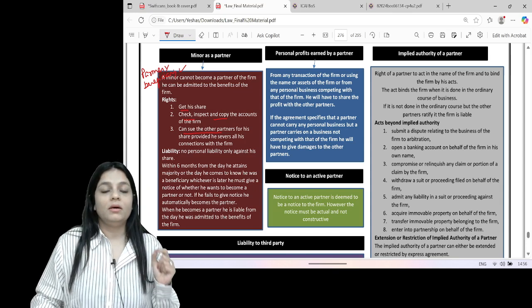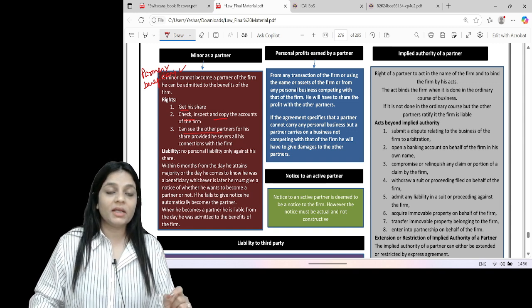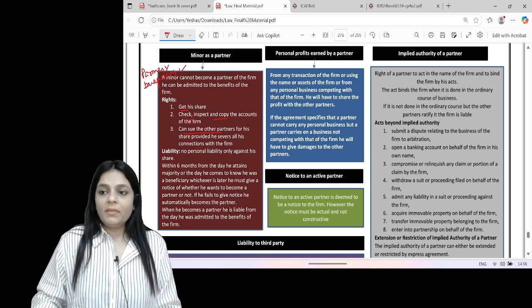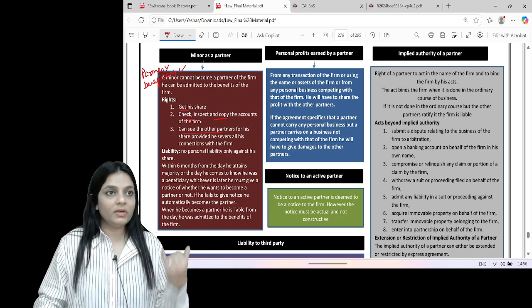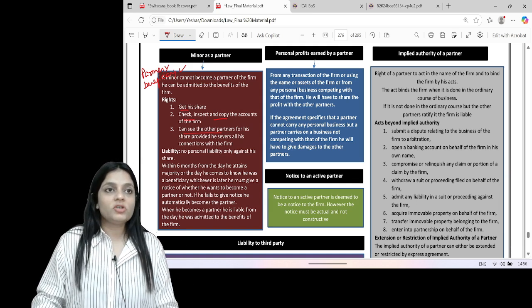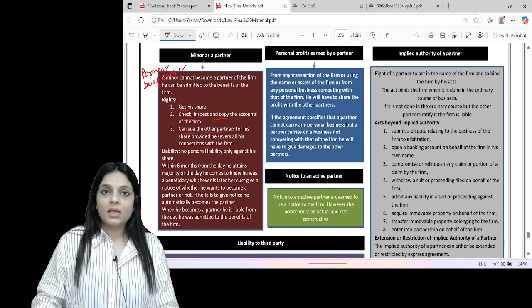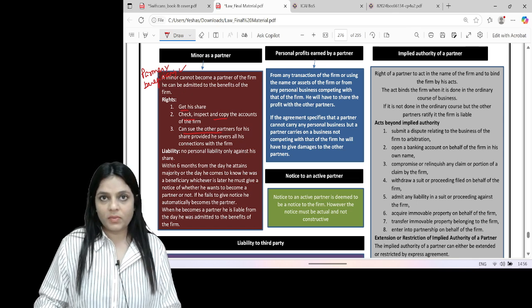When we talk about a minor, he cannot become a partner of the firm, but he can be admitted to the benefits. Now, when he becomes a beneficiary, what are the rights of the minor? Will he get his share of profits? Yes. Can he check, inspect, and copy the accounts of the firm? Yes. Can he sue the other partners for his share? Yes, provided he severs all his connections with the firm.